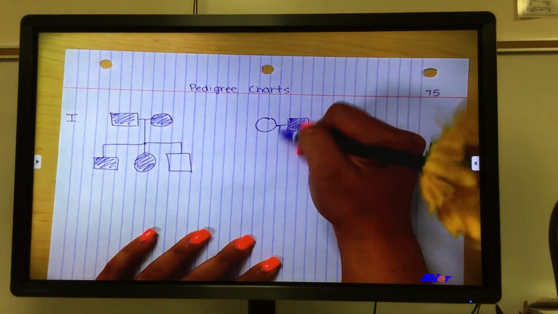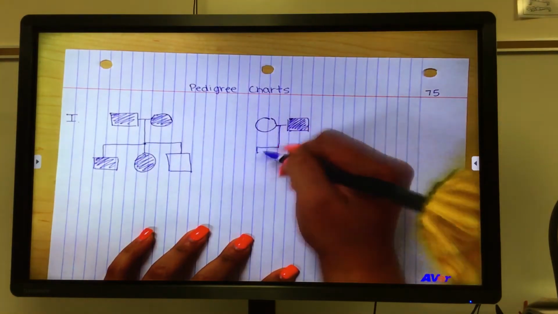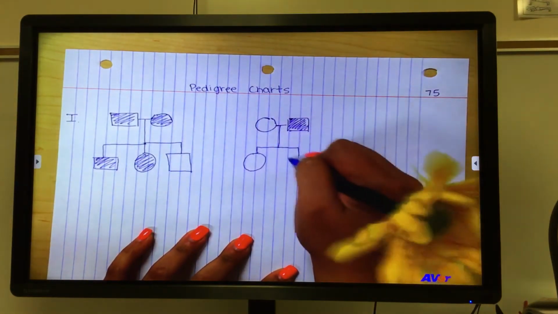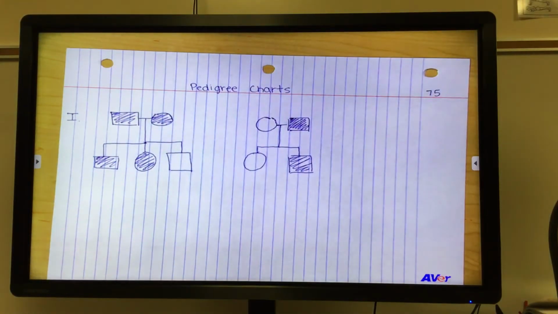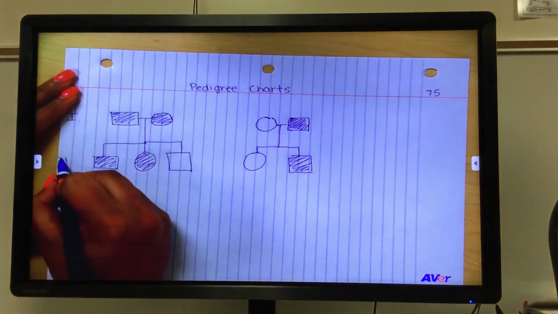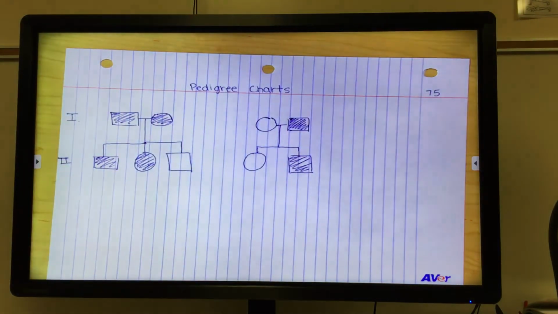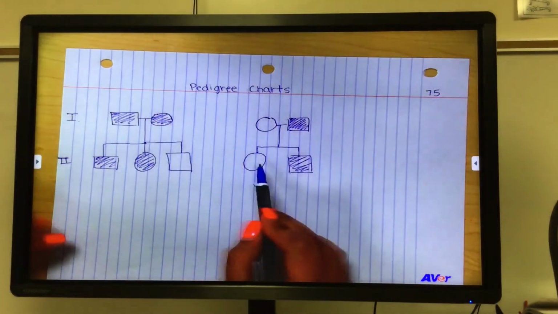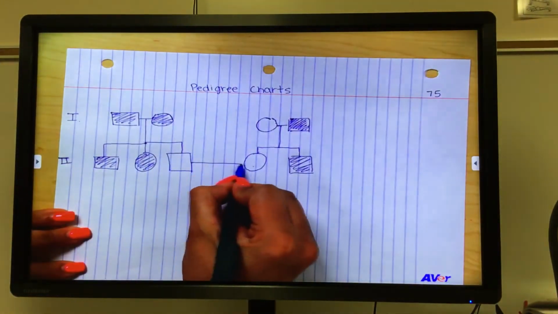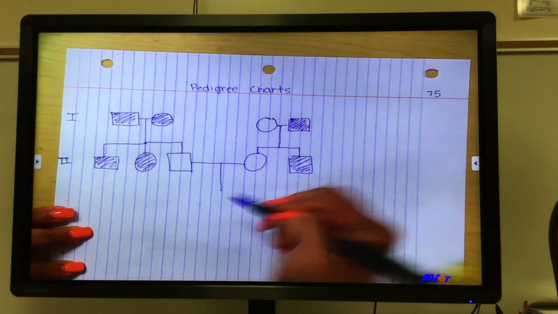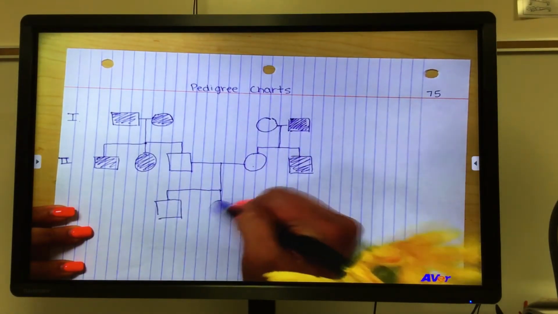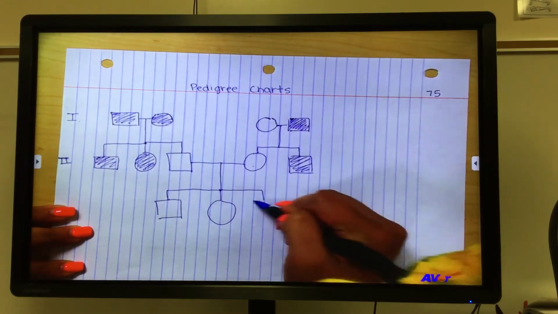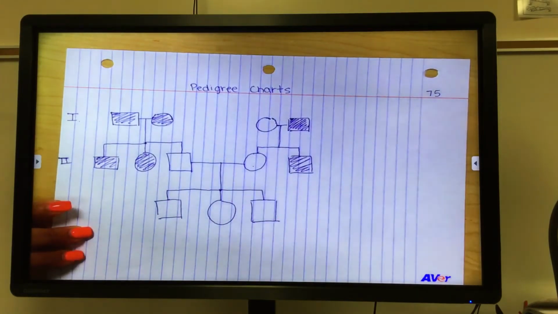Now this couple has 2 children. They have a daughter and a son. The son has the disorder. So again, 2 families. Now we have a generation 2. They both had children of their own. They're living their life. And this woman and this man meet, fall in love. This connects the 2 families. They now have 3 children of their own. And none of them have the disorder.